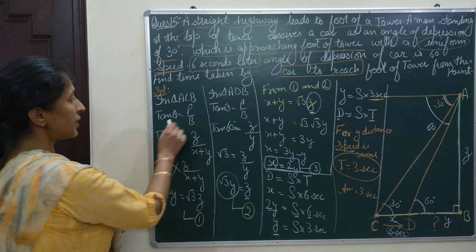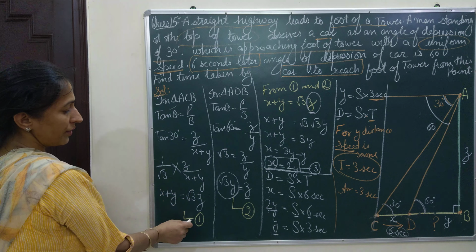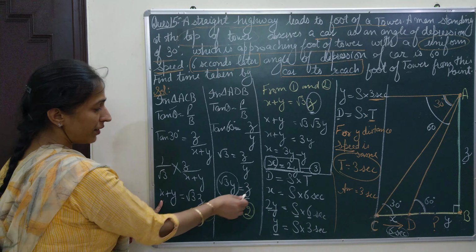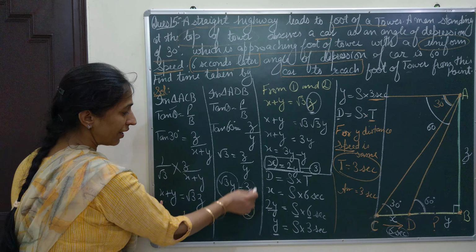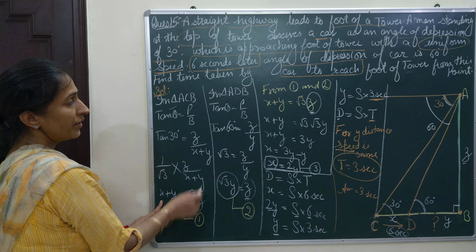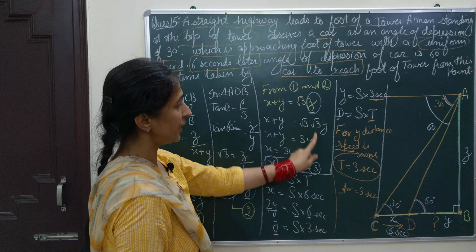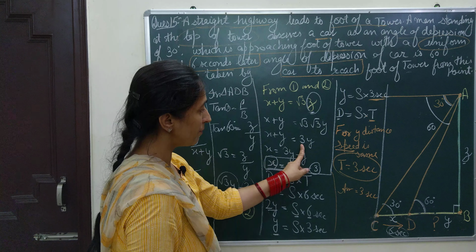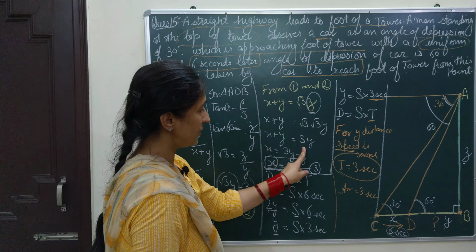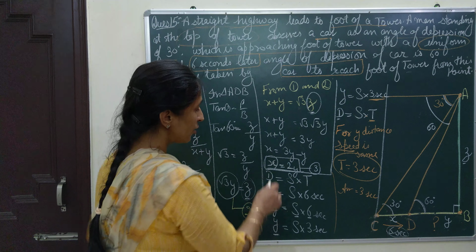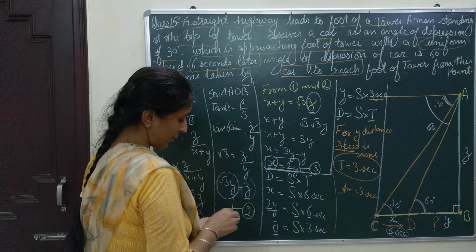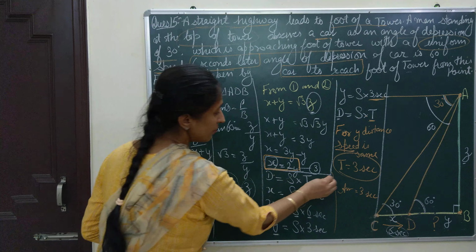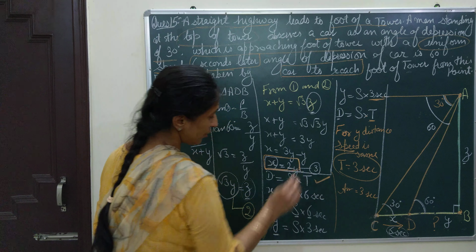So I will be using tan theta in both the triangles. From the first and second I have got two equations, and I will replace this value of Z in equation 1. When I have replaced the value of Z in equation 1, these root 3 and root 3 combine and make a complete 3. And when y is shifted, you get x is equal to 2y. And here is the main part of the question that starts, which is new for you.